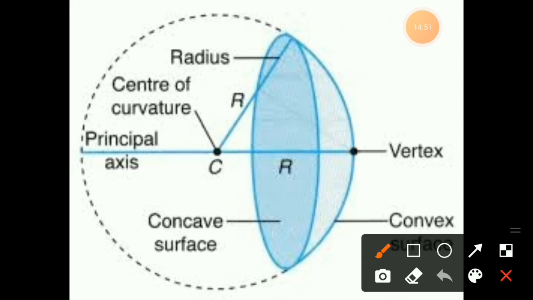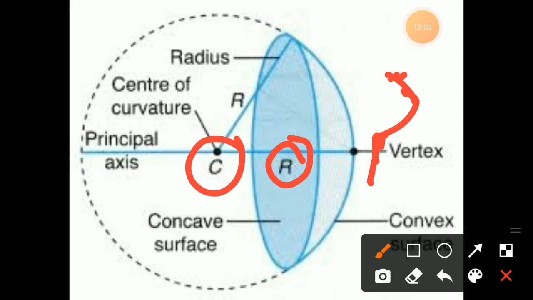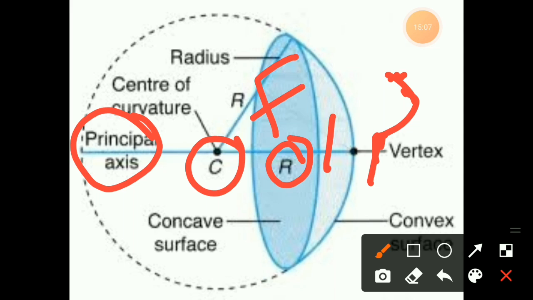Finally, we got the terms. Pole P, center of curvature C, radius of curvature R, principal axis, focus F, and focal length small f only. First pole P, next center of curvature C, radius of curvature R, focus F, focal length small f, and the principal axis.